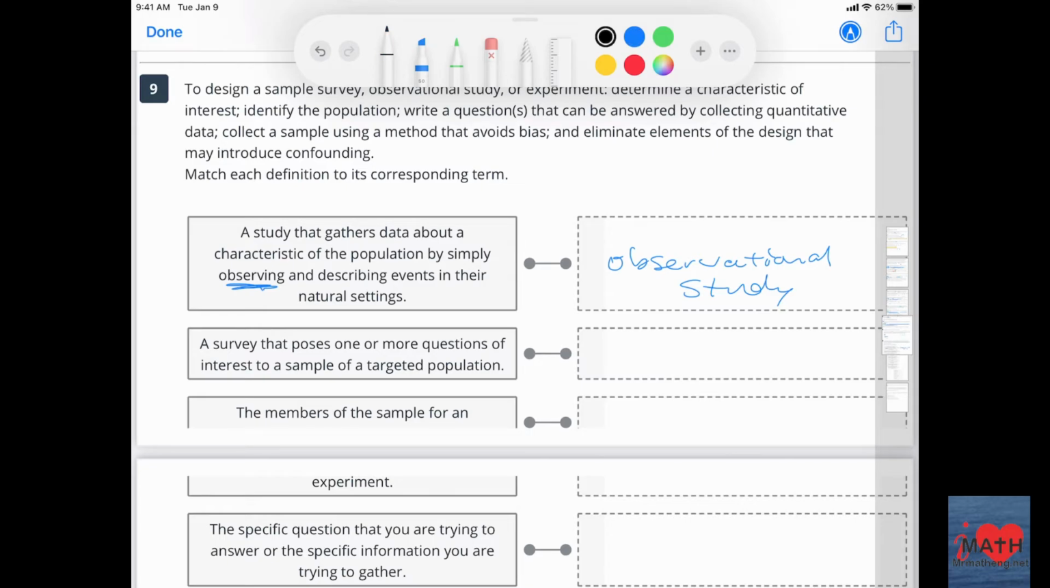A survey that poses one or more questions of interest to a sample of a targeted population. So that would be, here's a keyword, survey. It's only a sample survey. And as you go through yours, you can just check them off. That would be helpful. The members of the sample of an experiment. These are the experimental units.